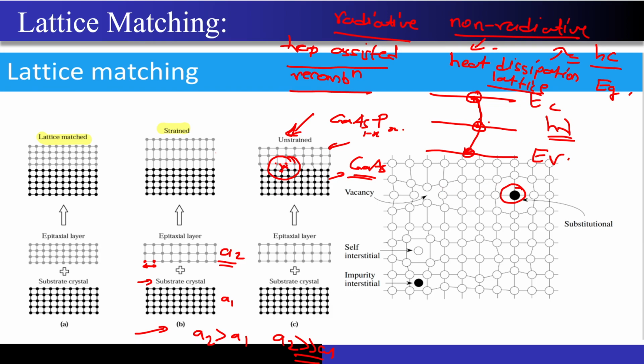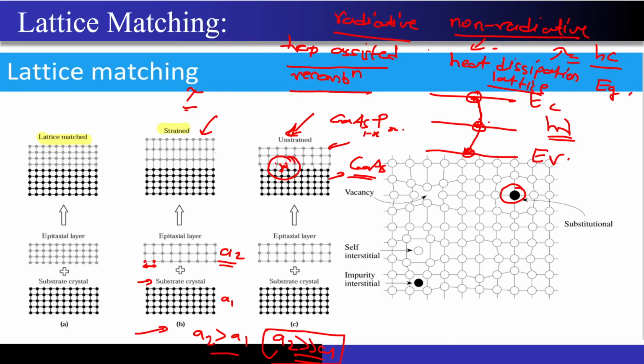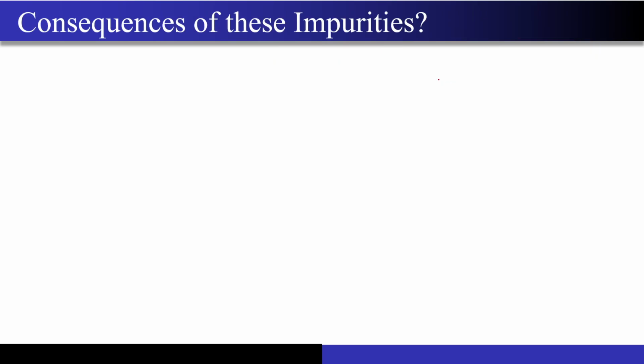So these traps are never good, and we don't want these traps to hinder our operation. That's why we cannot have a very wide lattice mismatch, and we want the substrate and the layer which I want to grow on top of the substrate to have as close lattice matching as possible. And this layer, who is deciding it? It is decided by the wavelength of the light that you want to emit out of your LED, correct? And we will also see how to choose these materials. The consequences of these impurities I have already explained. They lead to trap assisted recombinations which are non-radiative in nature, and they will reduce the efficiency. I hope these consequences are also clear.